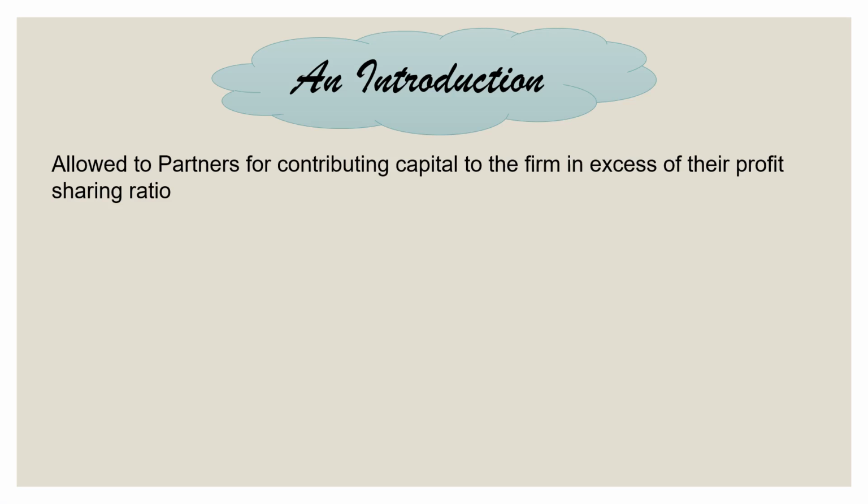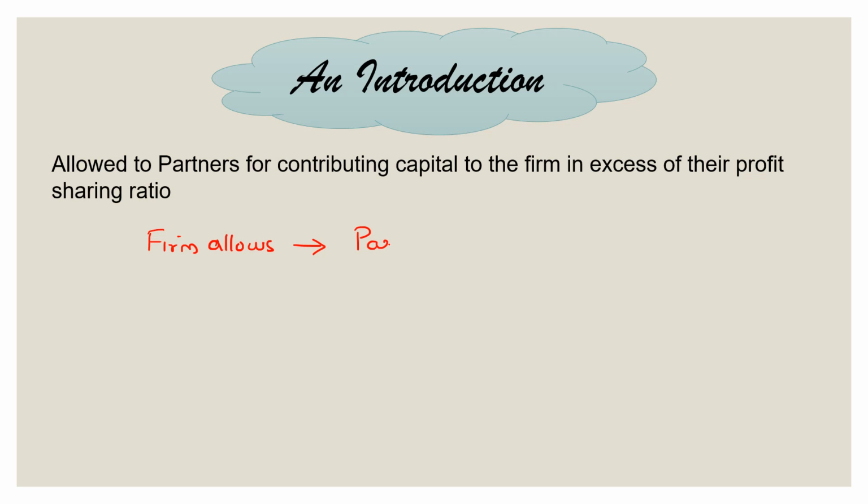So to understand first the meaning of the term interest on capital, you need to know that interest on capital is allowed to partners for contributing capital to the firm in excess of their profit sharing ratio. So from this, what do we understand? We understand that here the firm allows interest on capital. It allows interest on capital to whom?